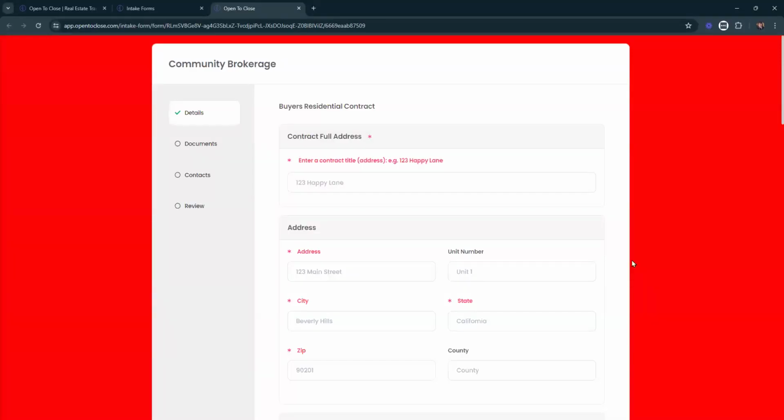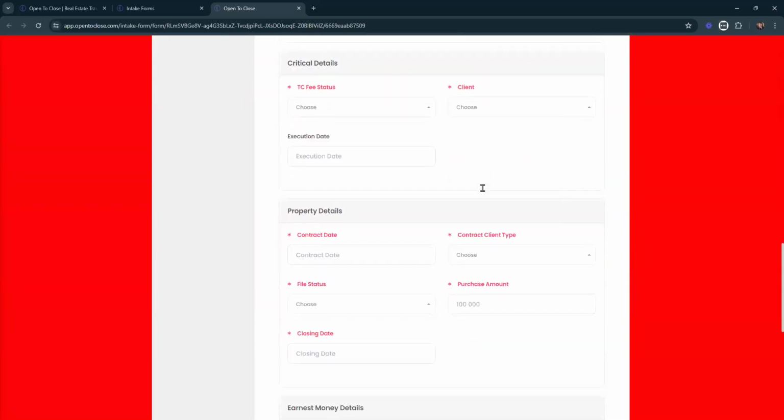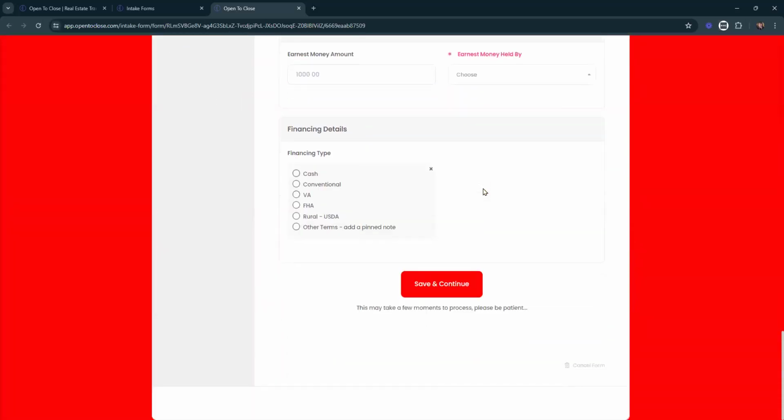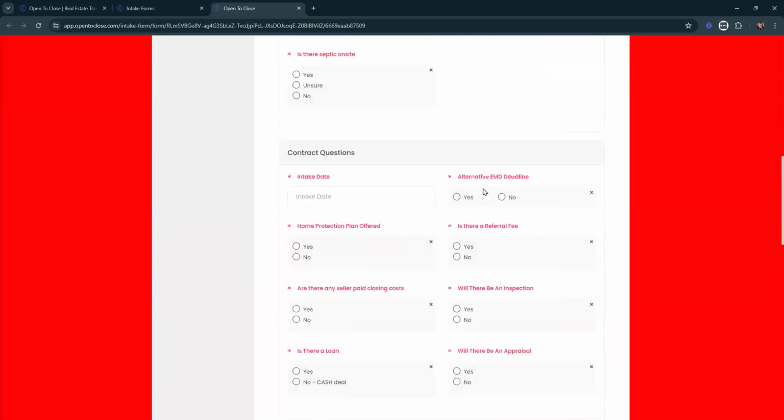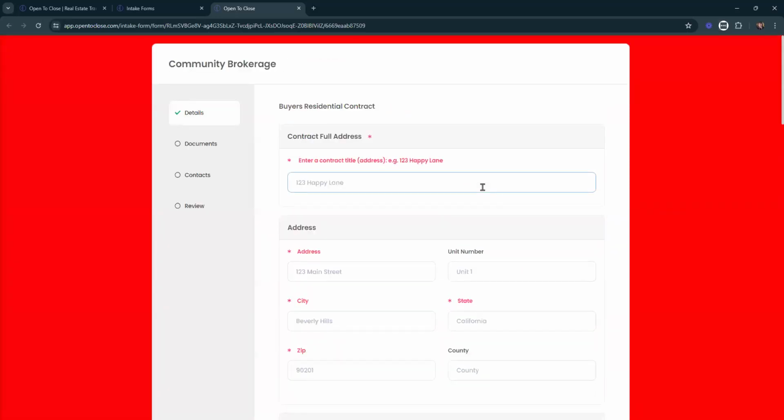Now, as I've pointed out before, whenever we're an internal user, we have to select the team member and team. Well, we've already selected that. That was the whole idea of making sure that it's already assigned, so that when the intake form comes in, it notifies the person that needs to approve it. So here, the agent is just popping in the address and filling out that intake form. They're saying yes, no, popping in their data, saying what they're doing with this particular property, and going from there.